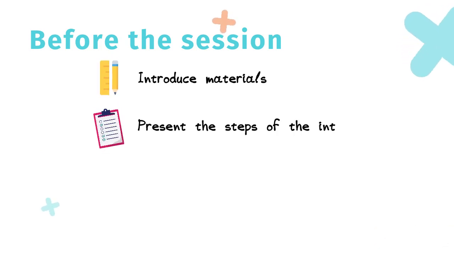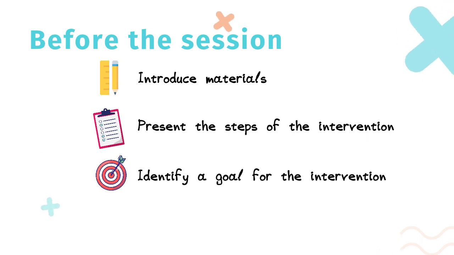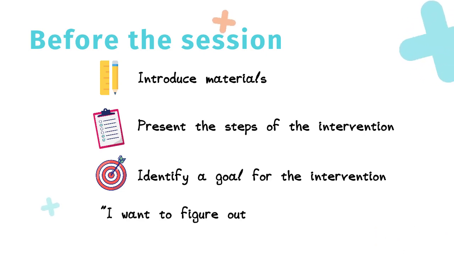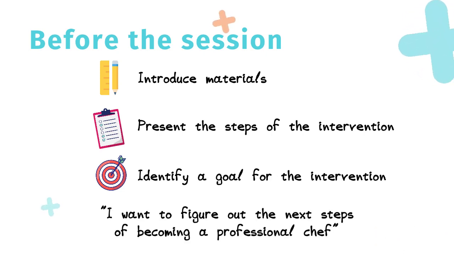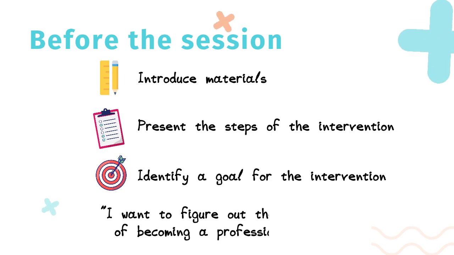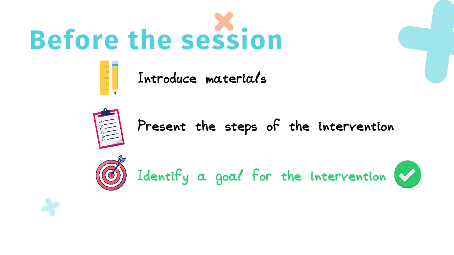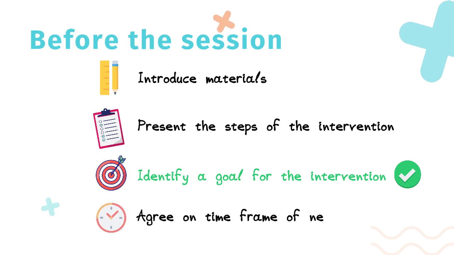The session starts with the practitioner presenting the materials and the steps after intervention. Afterwards, the client should identify a goal or an aspect they want to work on during this session. For example, I want to figure out the steps of becoming a professional chef. Once they identified the goal, the practitioner and client agree on the time frame of the plans for their future.